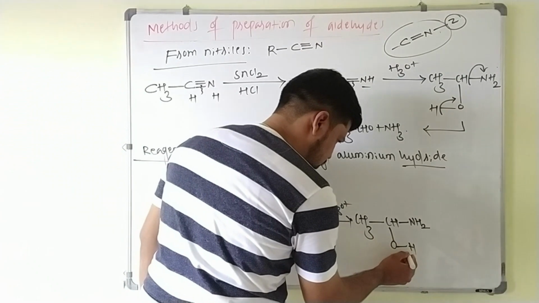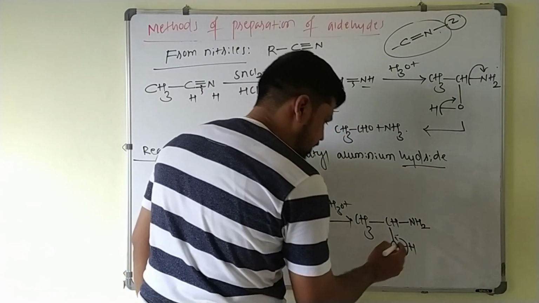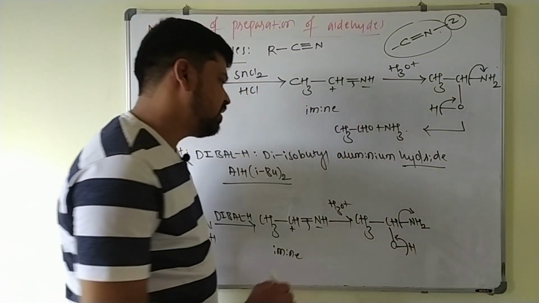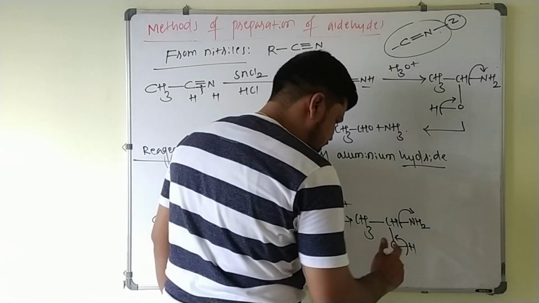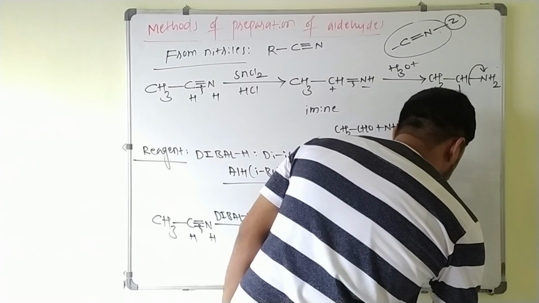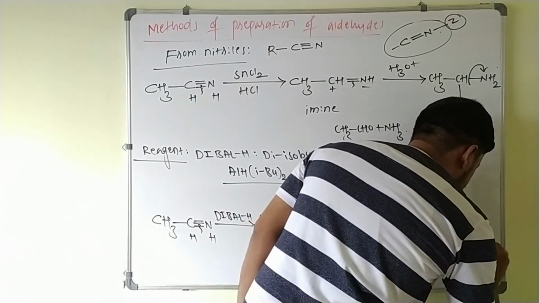Again this bond pair is taken by oxygen and this bond pair is taken by the nitrogen. This is unstable, then there is a formation of aldehyde, CH3CHO plus ammonia.